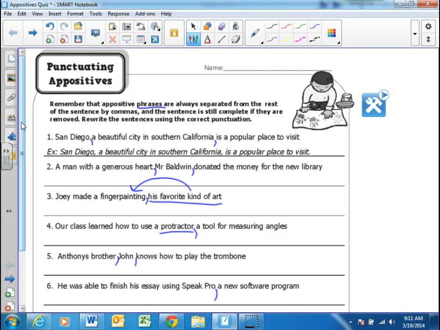Okay. Any questions on the appositive phrases before I show you the video? And then we go over a few questions on a quiz, not quiz, but questions. Okay.